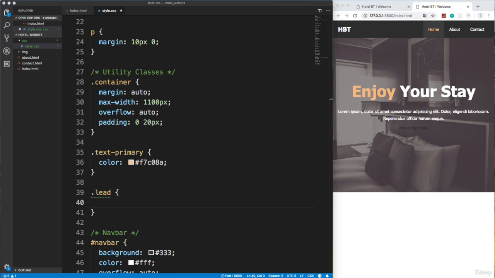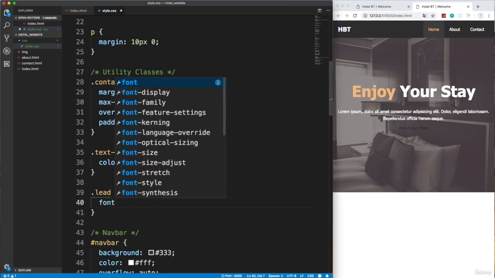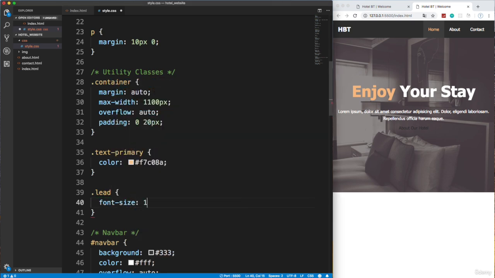You know what, let's do 18 pixels. Actually, it looks a little bit bigger than that. Let's do 20. All right, so font-size 20 pixels for the lead class.